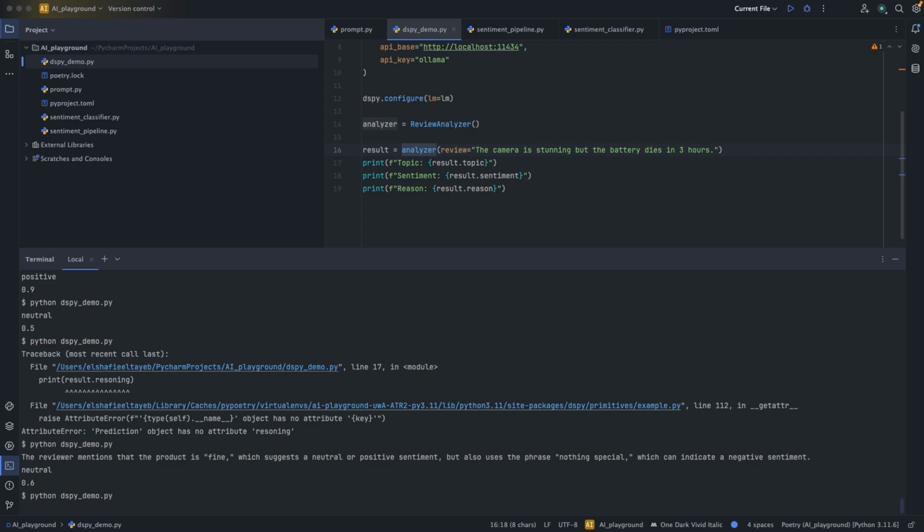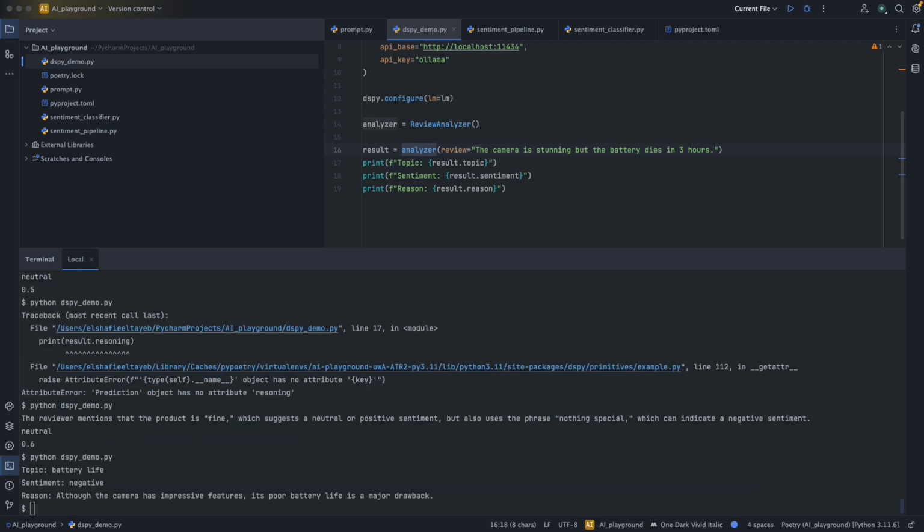Here we should see the result in a moment. So the topic is about the battery life, and the sentiment is negative because it dies in 3 hours. So we have the reason here: although the camera has an impressive feature, its poor battery life is a major drawback. 2 LLM calls, 0 prompt strings written by hand. The whole pipeline is defined in terms of data flow, inputs and outputs, and there are no text instructions.